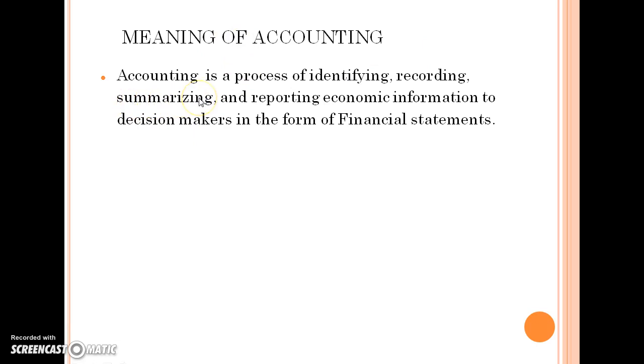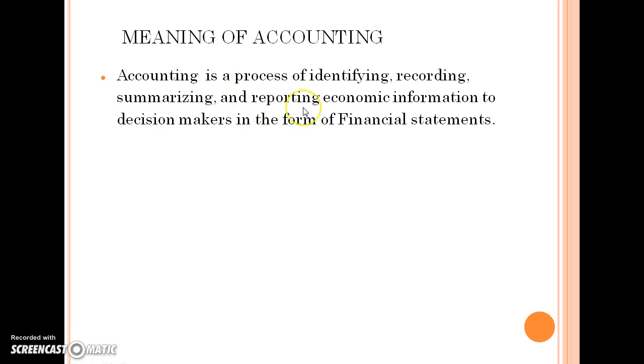Third is summarizing. Summarizing basically means bringing together, in one place, the things which can be summarized. Suppose a person has a number of businesses: A, B, C, D and E. In order to find out the total profit and loss from all together, he will summarize all the profit at one place. So summarizing is also important.